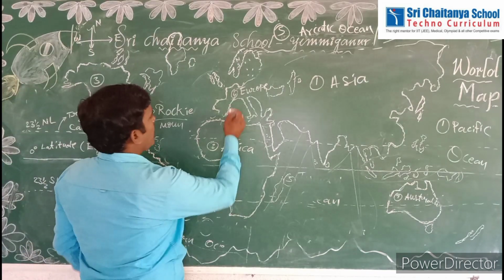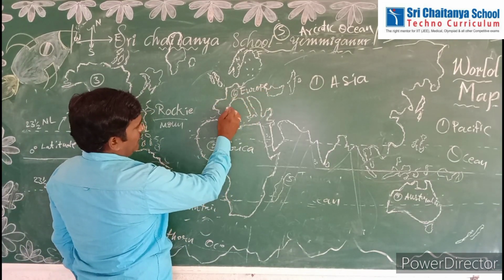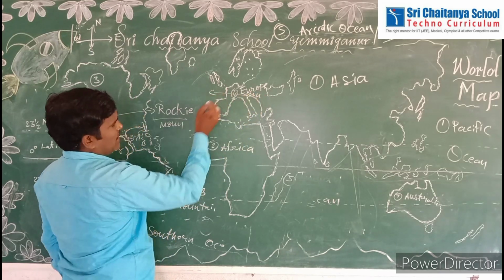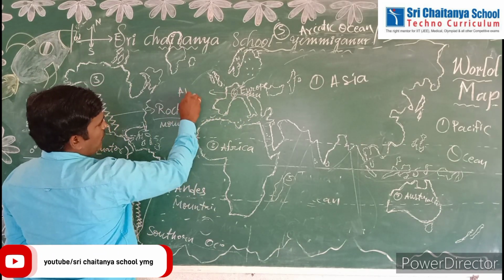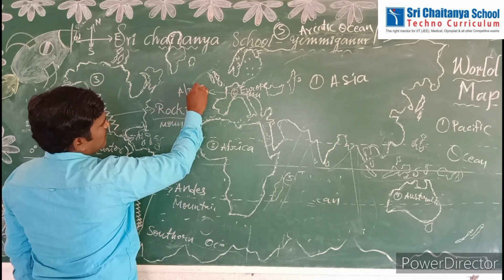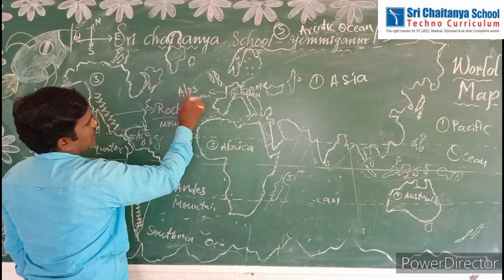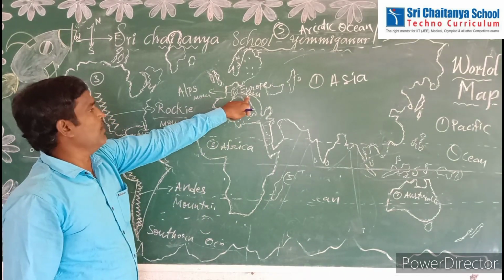Next, Europe also has some mountains. So this total part is Europe. Here some mountains are there, also a best example of Fold Mountains. These mountains are called the Alps Mountains. The Alps Mountains are located in Europe. It is also a best example of Fold Mountains.